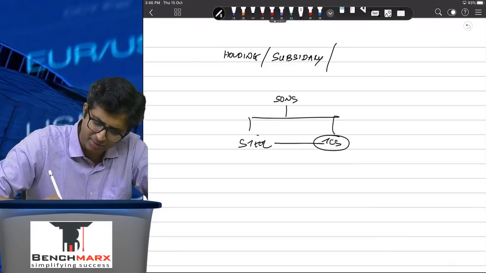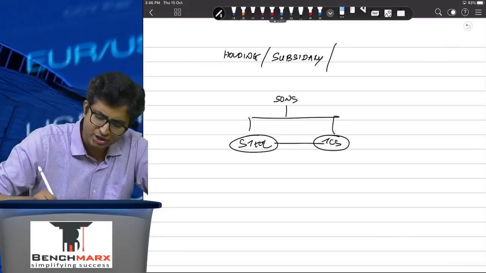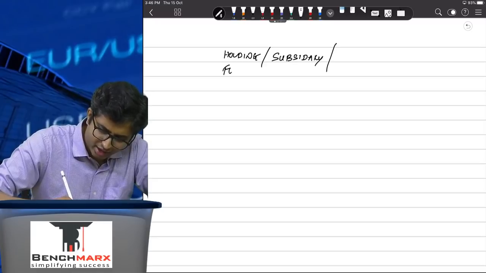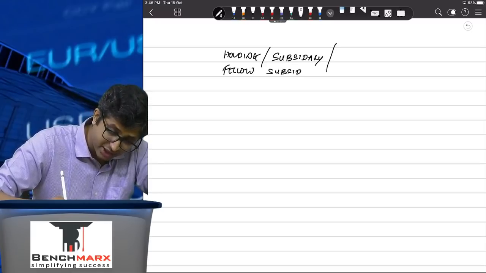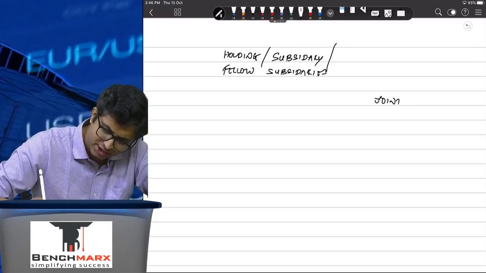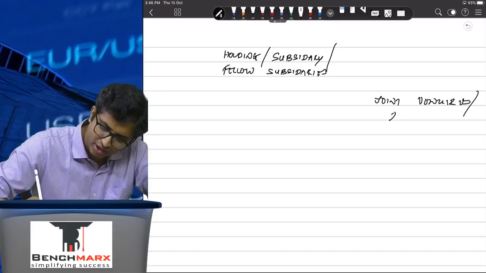Both of them are related parties because they are fellow subsidiaries. They are under the same parent. So they are fellow subsidiaries, or co-subsidiaries, are related parties. Apart from that, you have joint ventures and associates are also related parties.